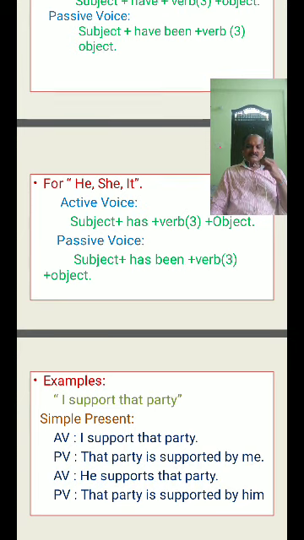So you will easily apply this structure. You must always write the past participle verb only. Then, automatically, you will practice four or five sentences and easily understand. You will be able to complete the conversion rule easily. Already I explained, but once again I will explain one more example here.